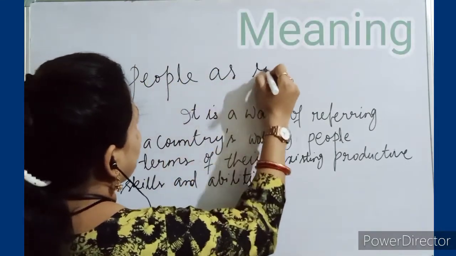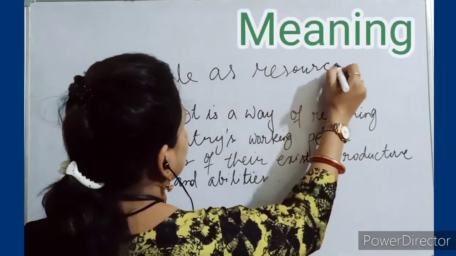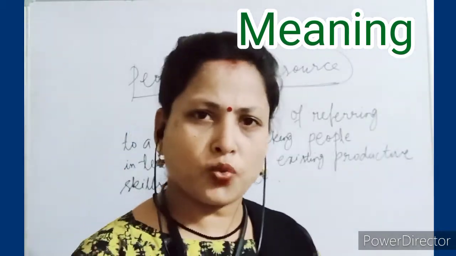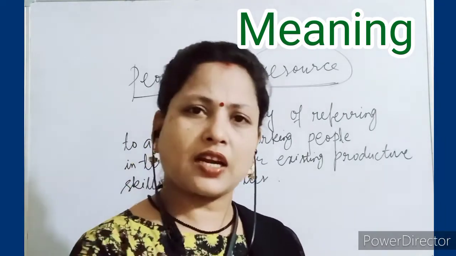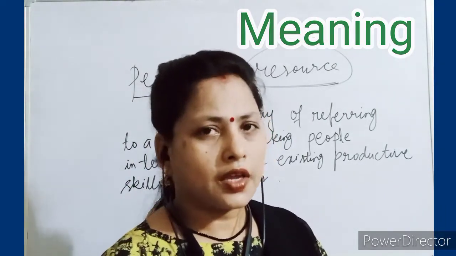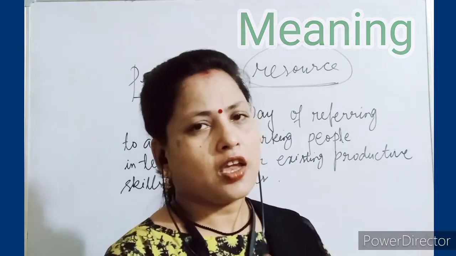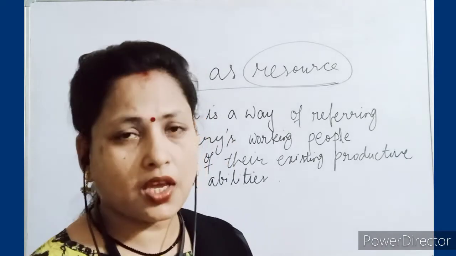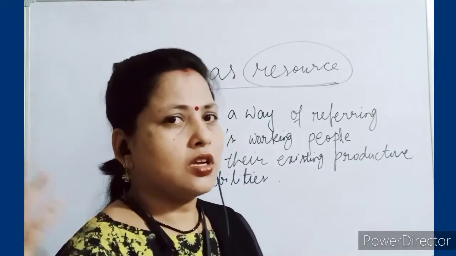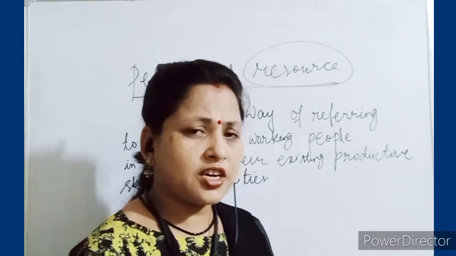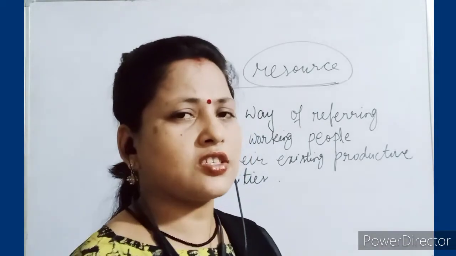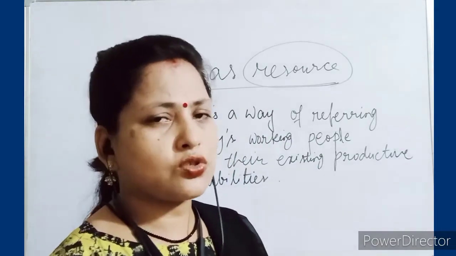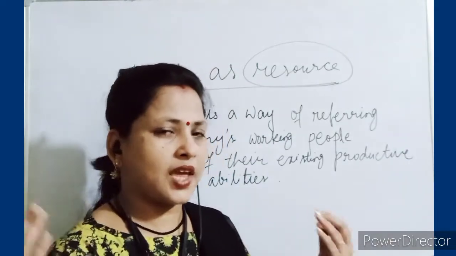A resource means anything which satisfies human needs or anybody's need, then that is called the resource for that person. Suppose we are hungry, if food is satisfying the need, then food is called the resource. An iron and steel industry needs a raw material, so if it gets iron ore somewhere, then that is called the resource. In this way, the resource varies from person to person, place to place.